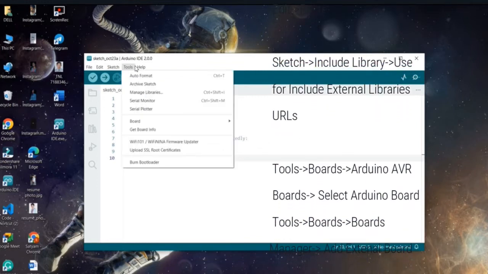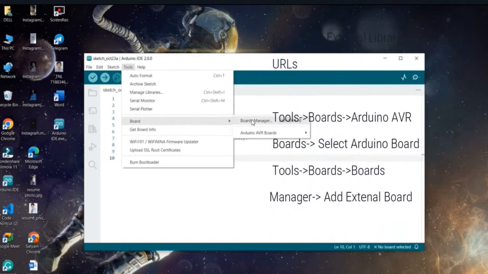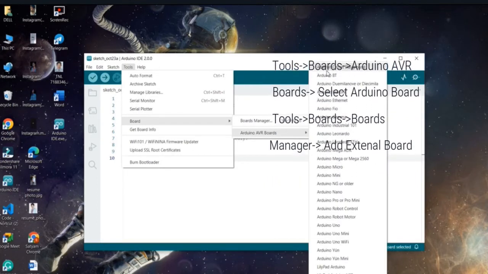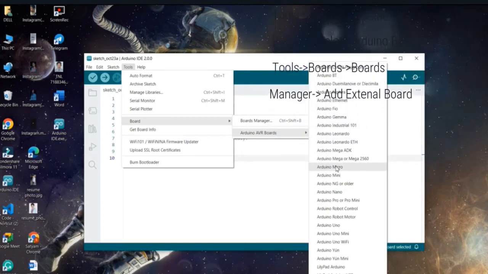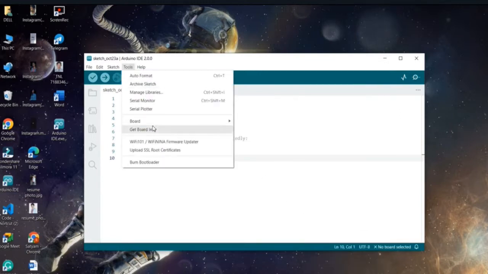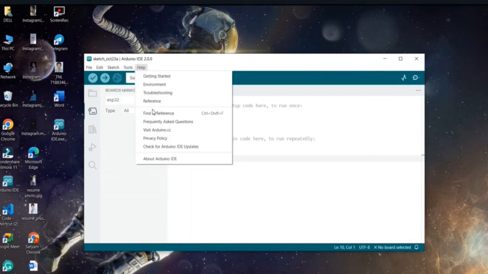You can see the tools. Here you can see the option of board. Here you can see the board manager and available boards like Arduino Mega 2560, Arduino Mini, Arduino Nano, Arduino Uno Mini, Arduino Uno Wi-Fi, etc. If you want to add other boards, you go to the board manager and search for that board. In the help option, you can see about Arduino IDE.